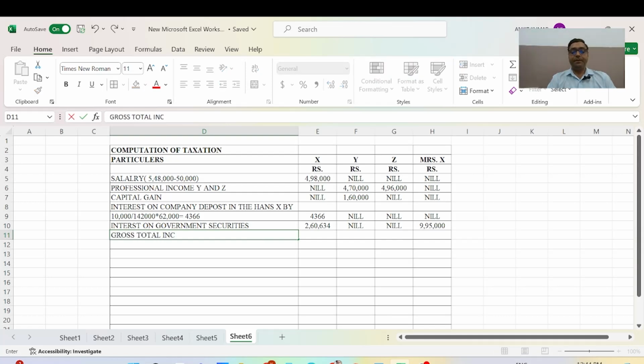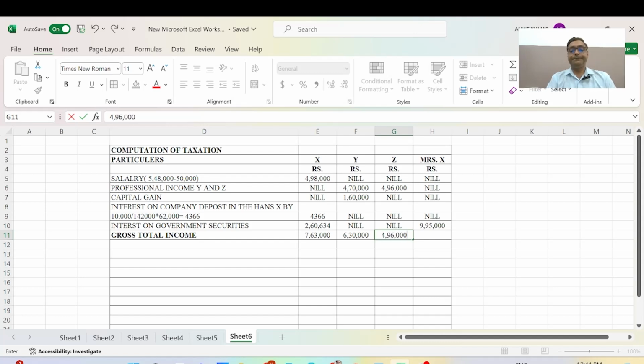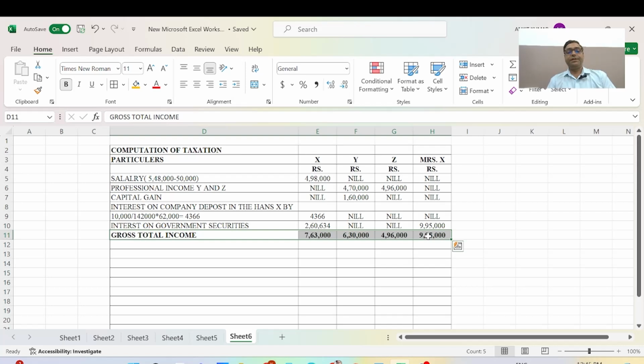Gross total income is equal to 4,98,000 plus 4,366 plus 260, and it will be 7,63,000, then 6,30,000, and 4,96,000, and it will be 9,95,000. Okay, this is the gross total income.